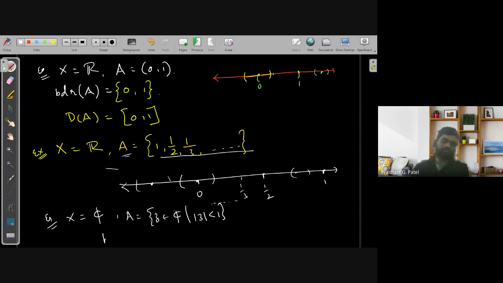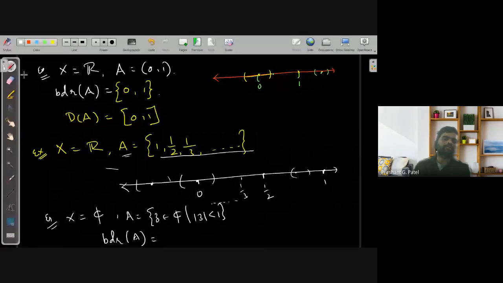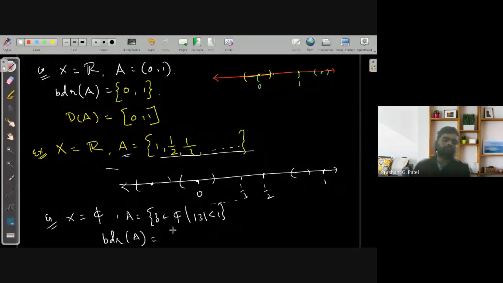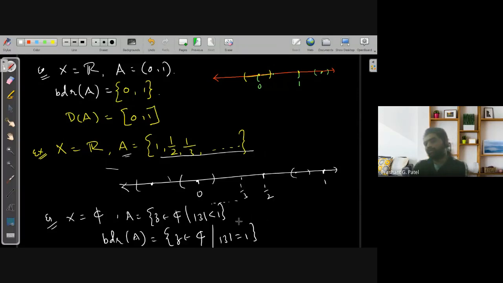That means what is BDR of A? Yes, mod Z equal to 1. So the set of all points in C such that mod Z equals 1. I'm not giving the argument, you can think about why this will be so.